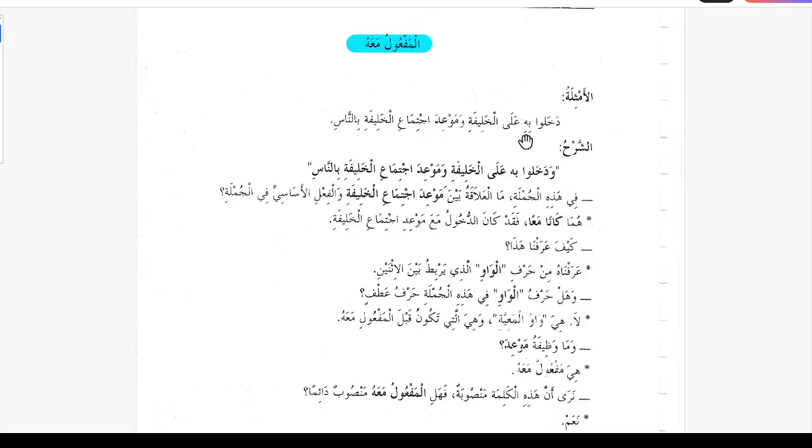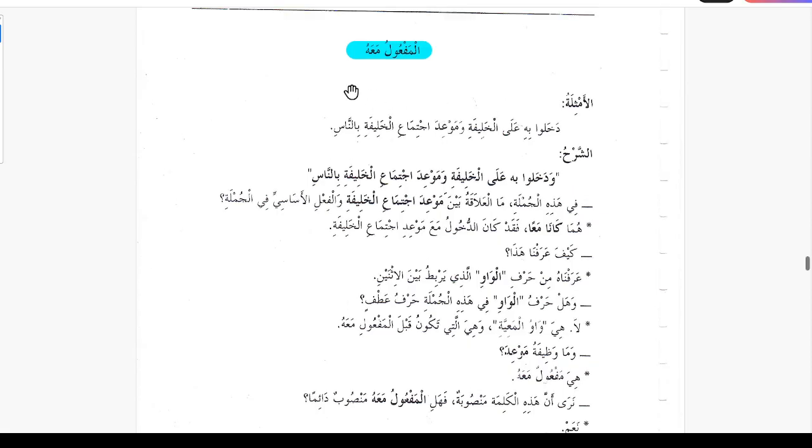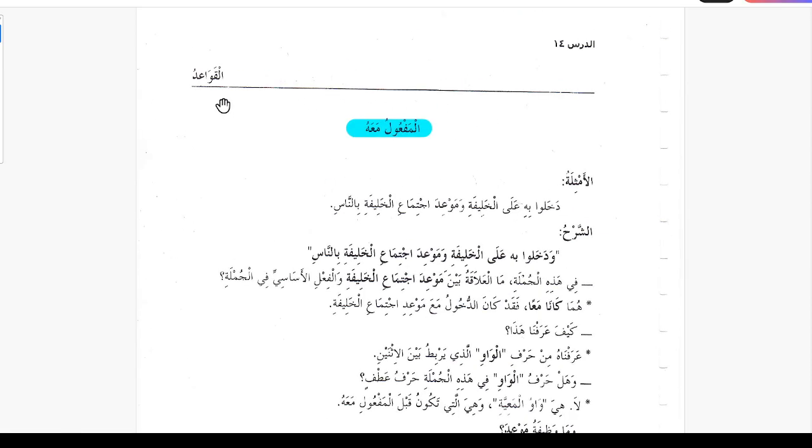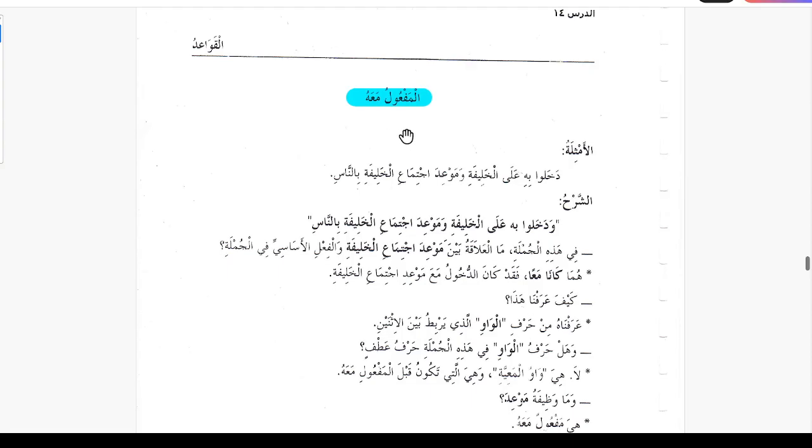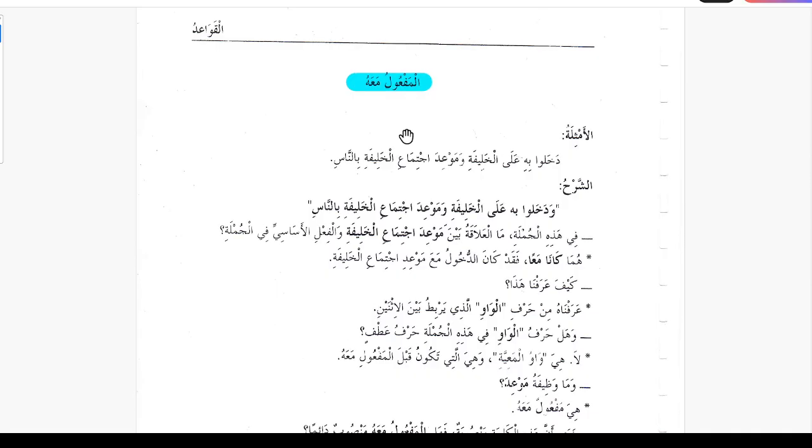Bismillahirrahmanirrahim. Today we're going to start from lesson number 14. And as usual, we're going to start from the rules of the lesson, Al-Qawaid. This lesson is about different types of maf'ul. We have studied only maf'ul bihi, which is the direct object. So there are some other different types of maf'ul.